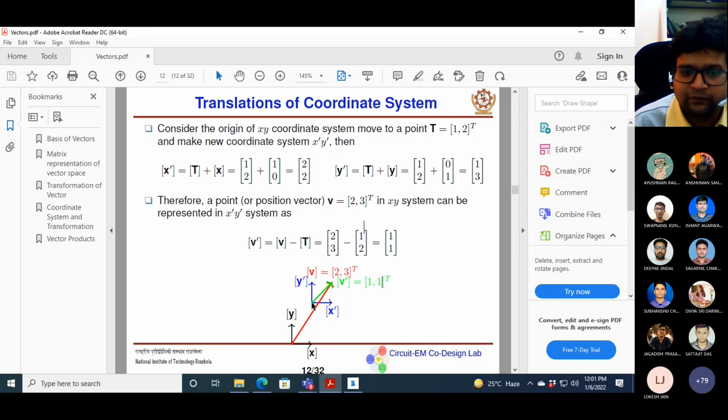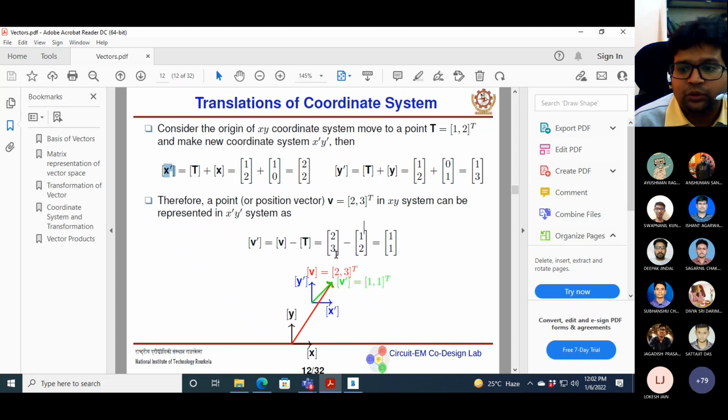But x prime and y prime indicate the positions of this point and this point with respect to our original coordinate system. So x prime means the point after translation. This point has been translated here and this point is translated here due to the shift in the origin.